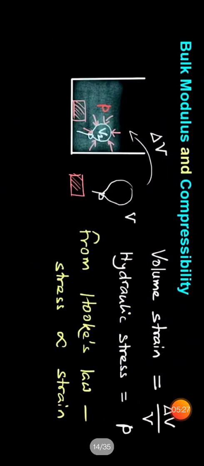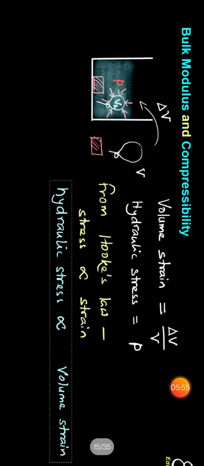Now from Hooke's law we know the definition: within the elastic limit, stress is directly proportional to the strain. That is, stress upon strain is constant. So here the hydraulic stress is directly proportional to the volume strain.